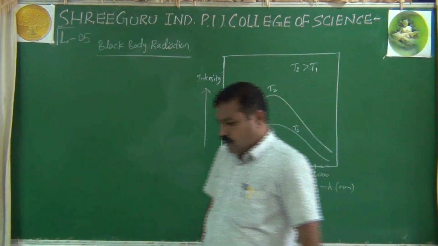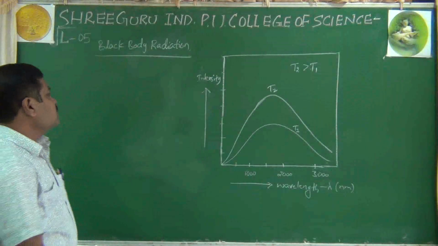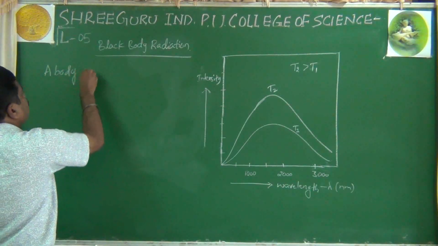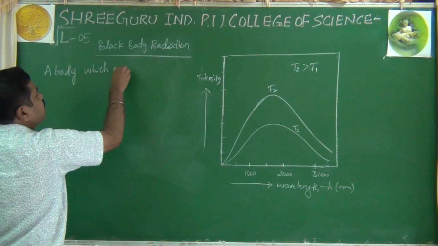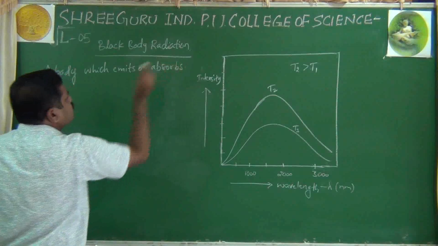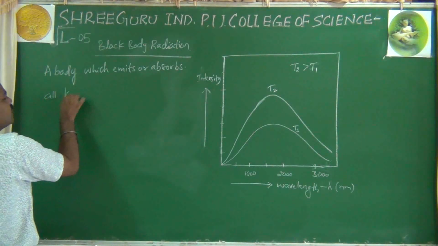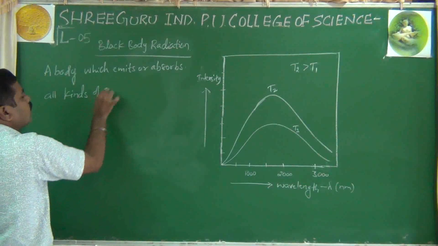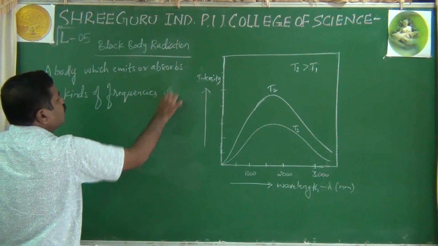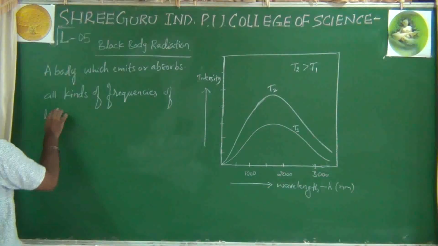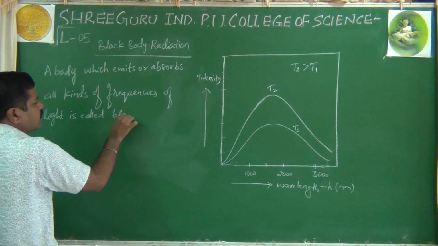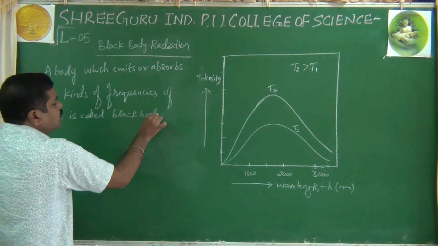See, a body which emits or absorbs all kinds of frequencies of light is called a black body.